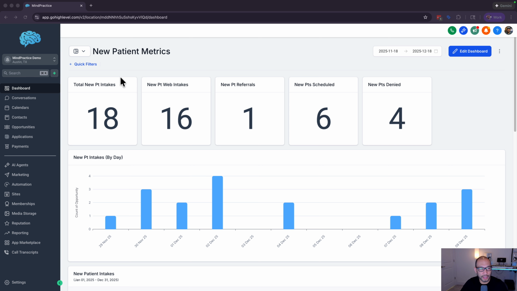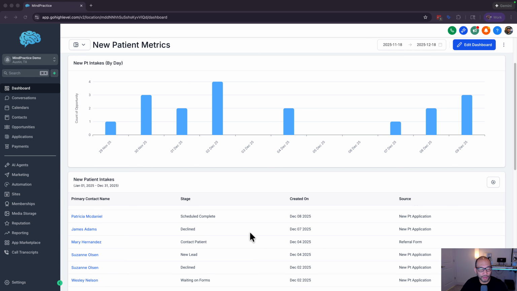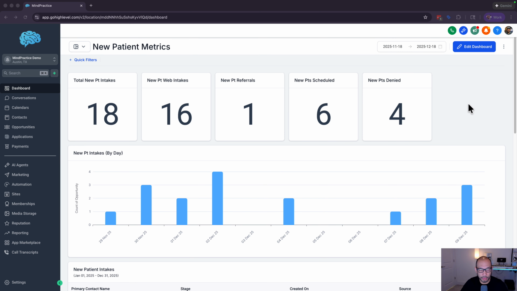What you're looking at over here is the dashboard. This is a quick, easy way to look at how many intakes have come in, where they came from, referrals, scheduled, denied, intakes per day. One thing to keep in mind is that this is all customizable. This is just a default that we have. We can do quite a bit of customization with all of the accounts, depending on your needs. But we do have a template and a base starting configuration that we do with all of our clients, and then from there, it's all about meeting the needs of your specific practice. So the dashboard in here, we can customize it.